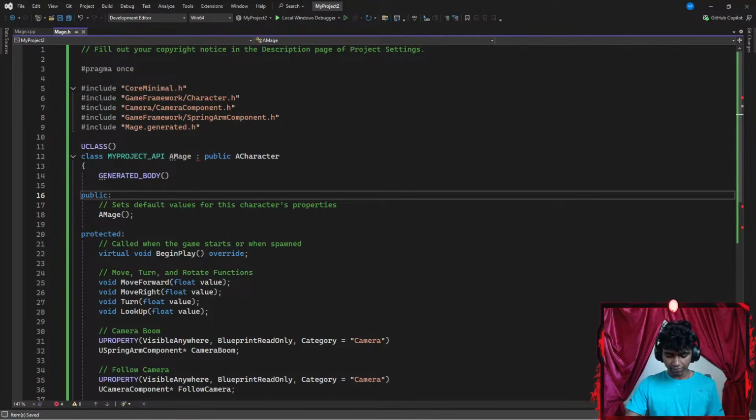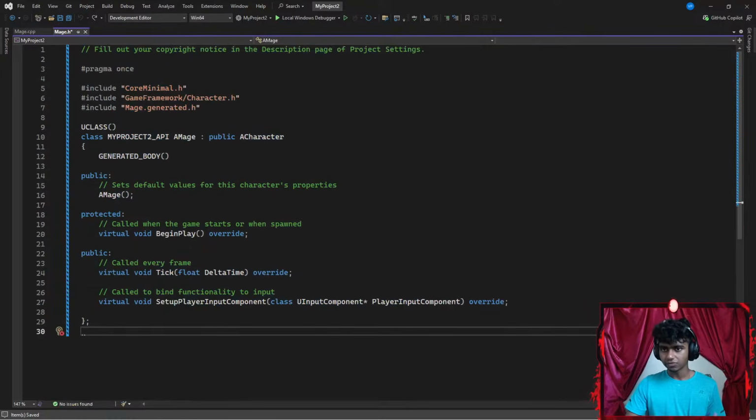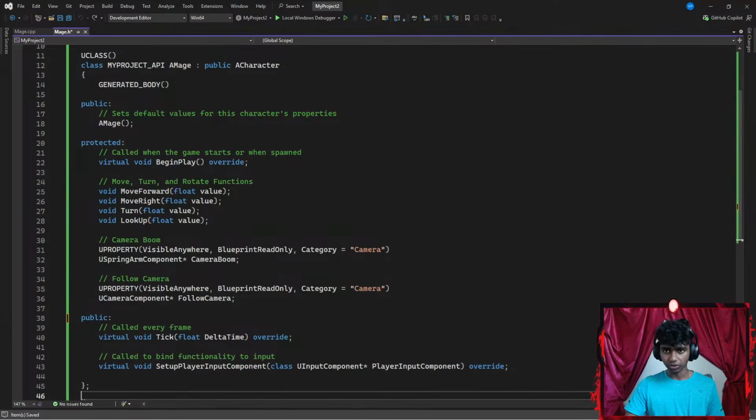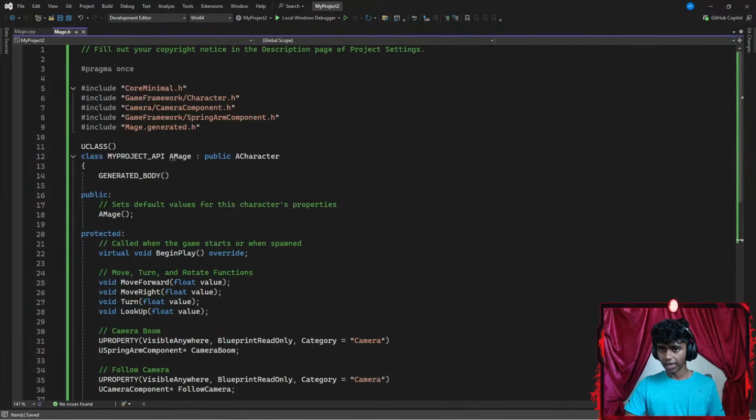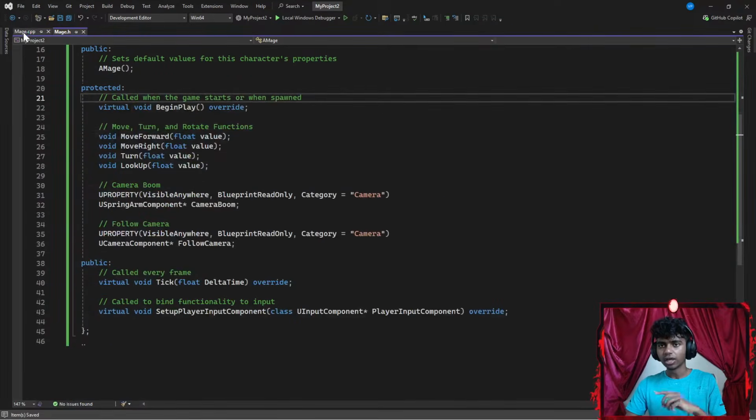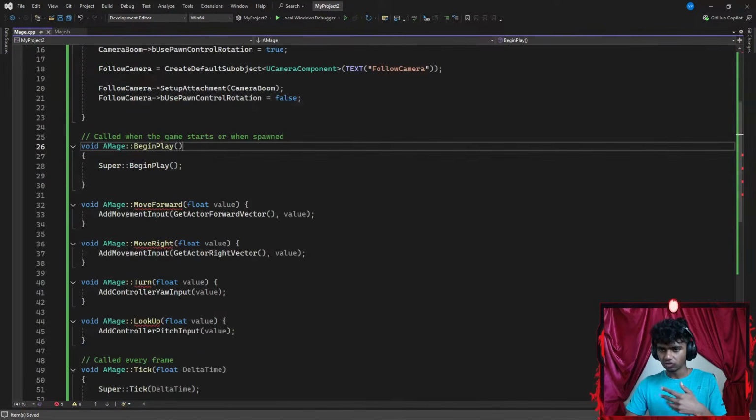Fine, I guess I go with Control-Z real quick. This is my initial code. This says my project API 2. This is going to be my project 2. Let's go with Control-Shift-Z. Okay, now I'm going to go ahead and do something here. Let's change my project API to be project API 2. Hit Control S. Okay, that fixed everything. It was just my project name that's wrong. In my mage.cpp, this should fix everything as well.